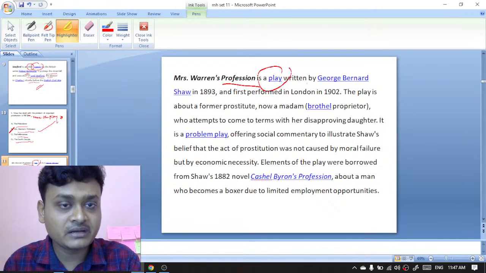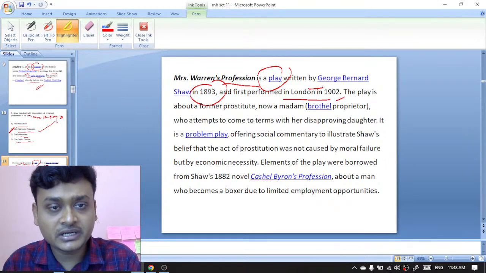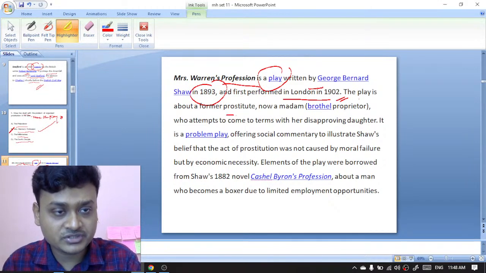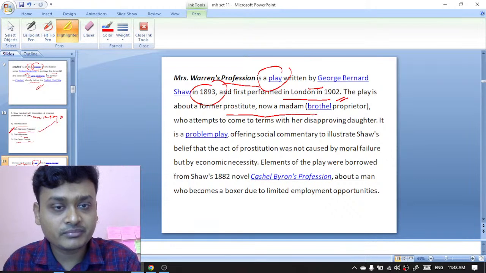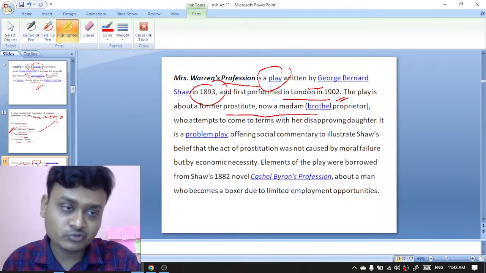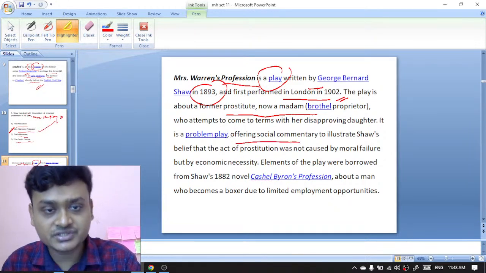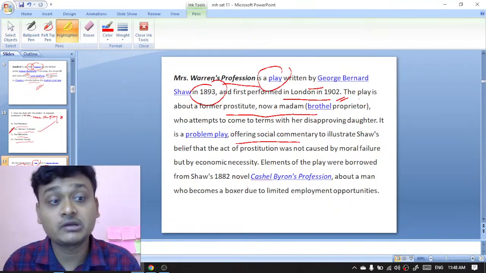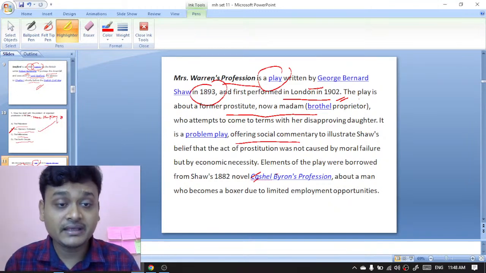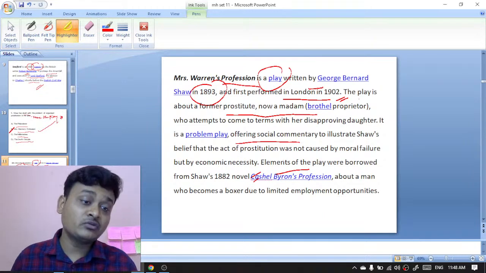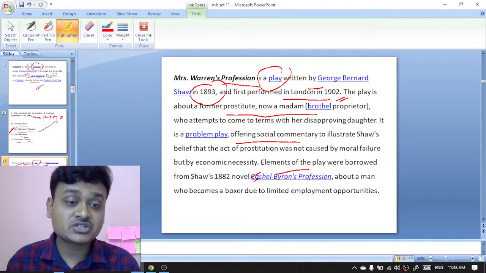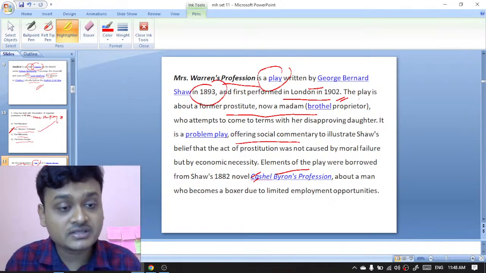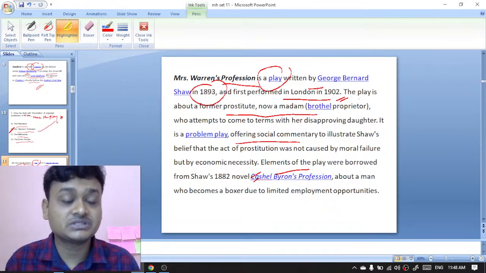Mrs. Warren's Profession is a play written by George Bernard Shaw in 1893, first performed in London in 1902. The play is about a former prostitute, now a madam and brothel proprietor, who attempts to come to terms with her disapproving daughter. It is a problem play offering social commentary to illustrate Shaw's belief that prostitution was not caused by moral failure but by economic necessity. Elements of the play were borrowed from Shaw's 1882 novel Cashel Byron's Profession, about a man who became a boxer due to limited employment opportunities.